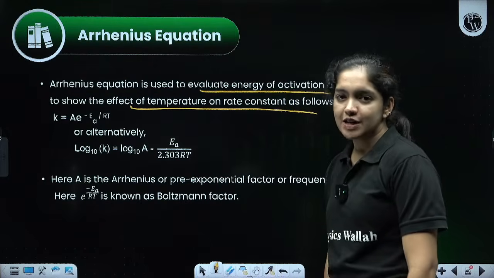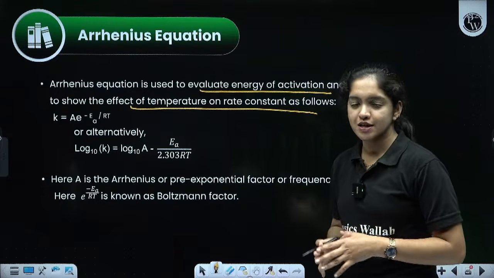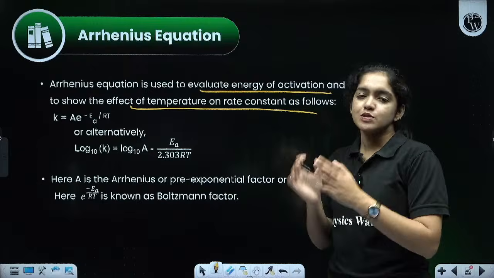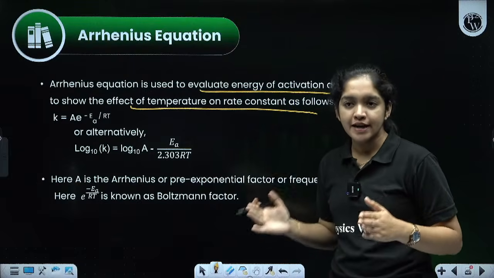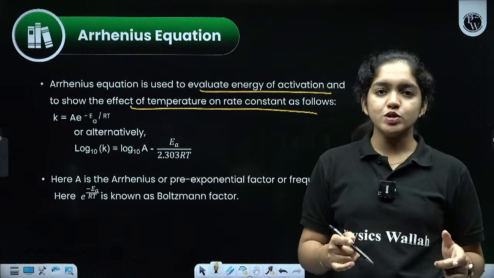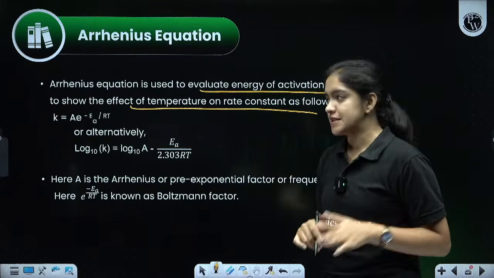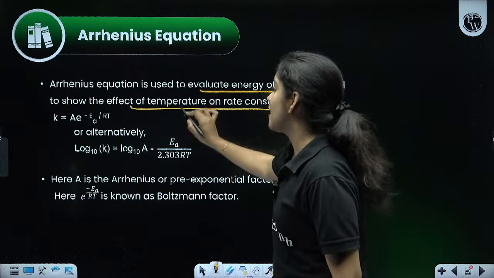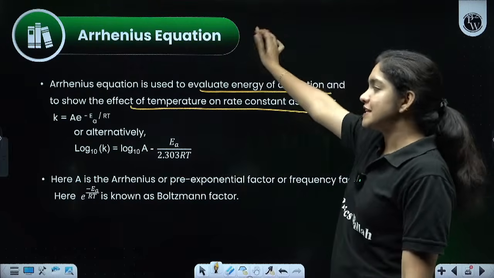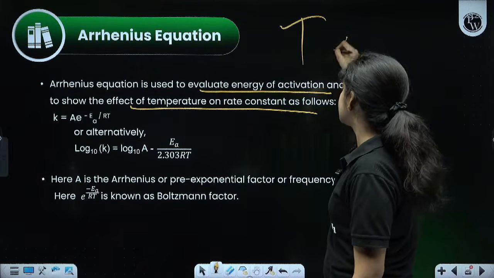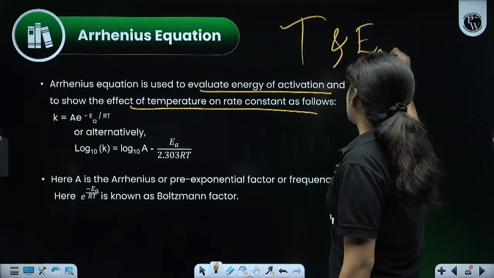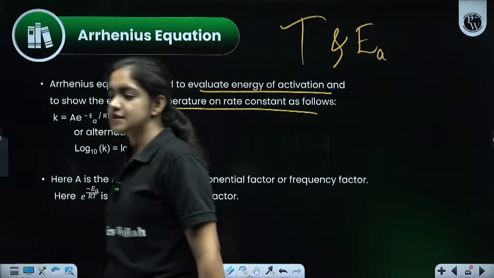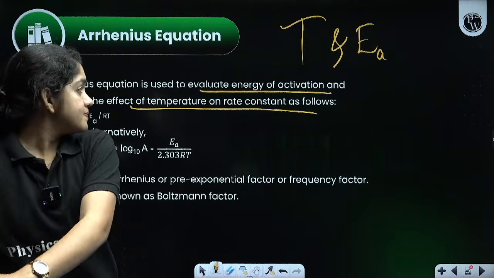constant. Arrhenius gave an equation which connects the relationship between the temperature and the activation energy. So there is a relation between the temperature and activation energy. This is the equation used to find the relation between the temperature and activation energy, and to evaluate the energy of activation and show the effect of temperature. Note it, only this equation shows the relation between temperature and EA. What is the Arrhenius equation? It shows the relation between temperature and the activation energy EA, and how it is given.